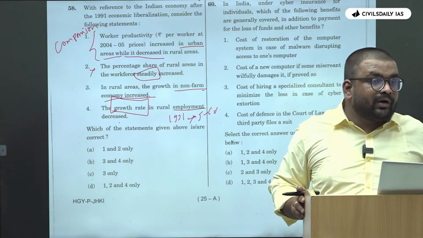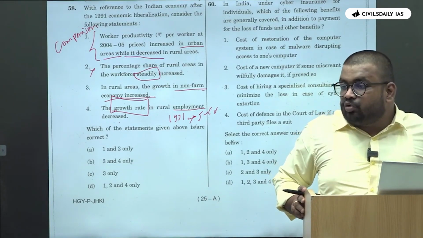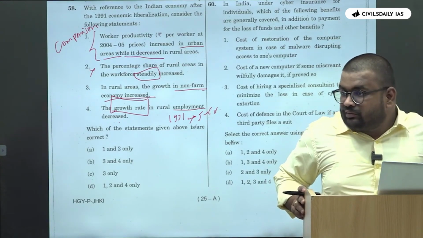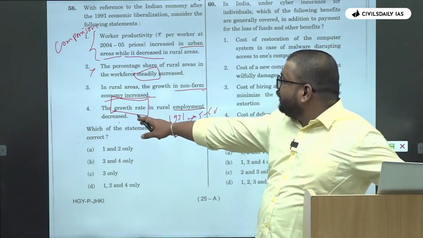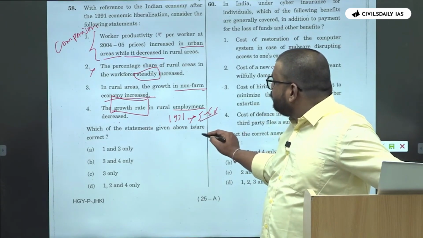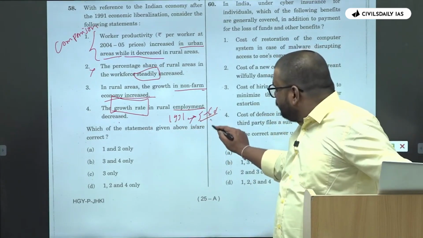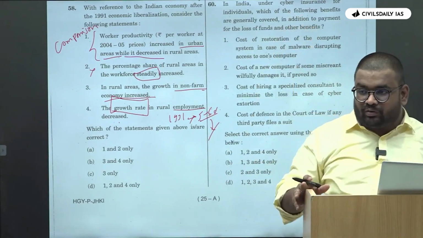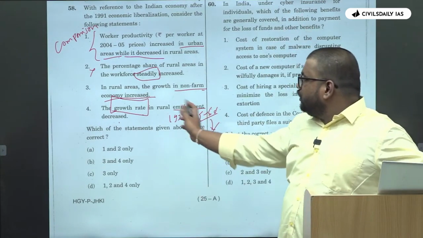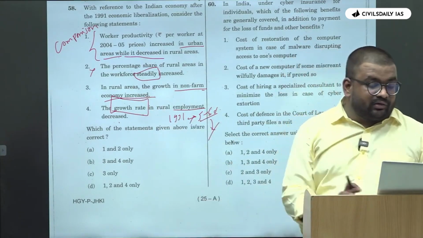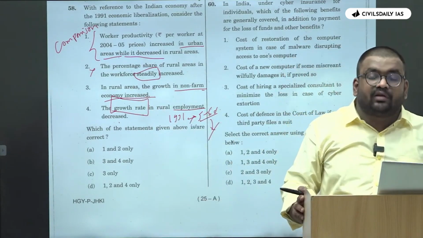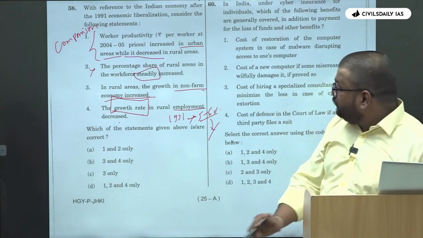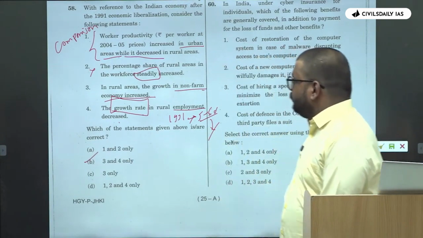Developed countries 1%, 2%. Why? Because they have reached the level of saturation. So automatically growth rate initially is 5 to 6%, whatever, then gradually it has to come down. With saturation the growth rate has to come down. So rural employment growth decreased. Again, that is also a statement which we will consider right based upon the logic. So your answer is 3 and 4.